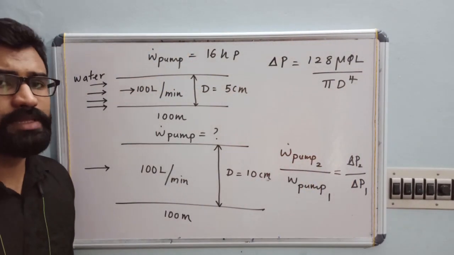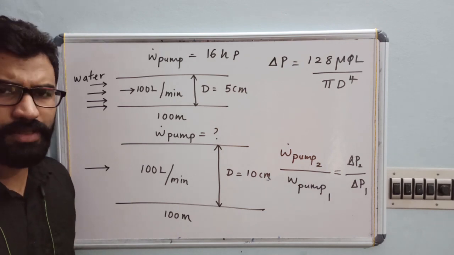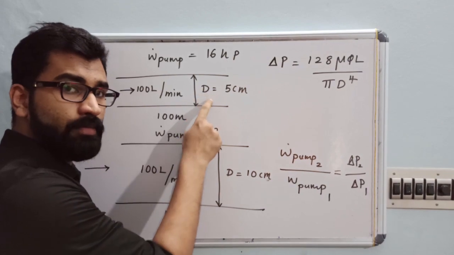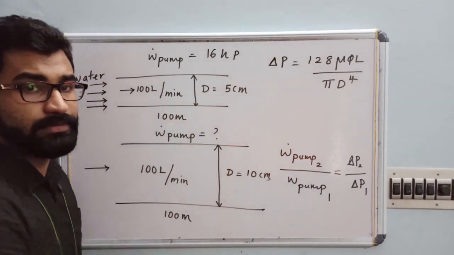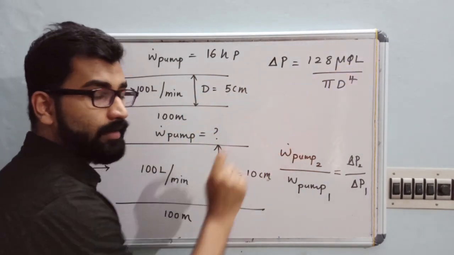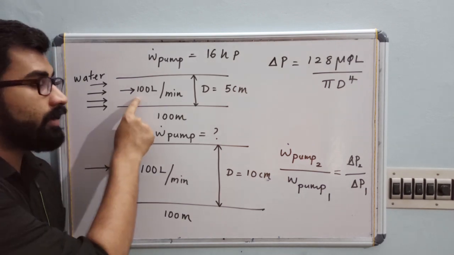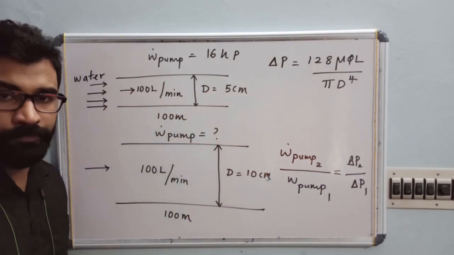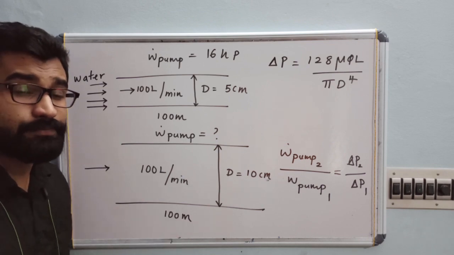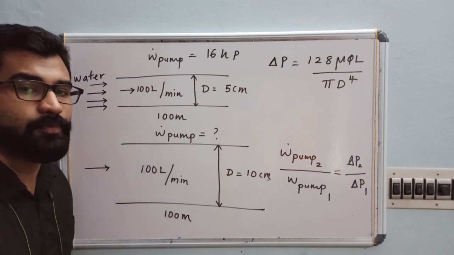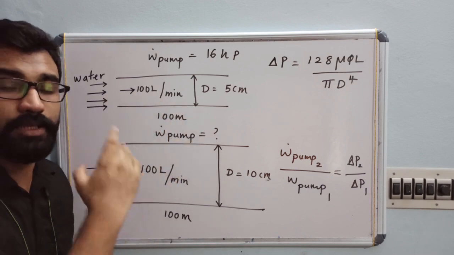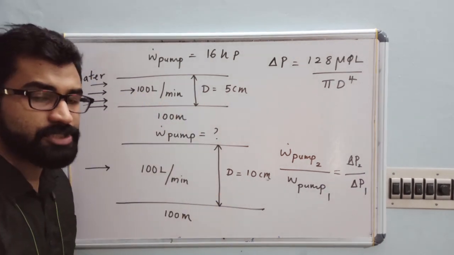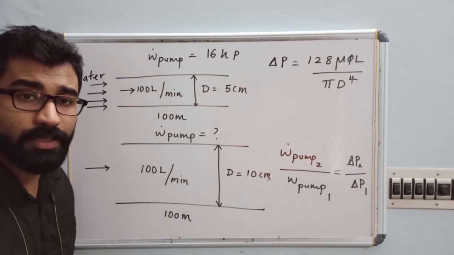What is the physical meaning of this equation? When you transport water through a pipe of diameter d and length L at a given flow rate, you will experience this much pressure drop. What is the reason for this pressure drop? The reason is your transport property, viscosity.